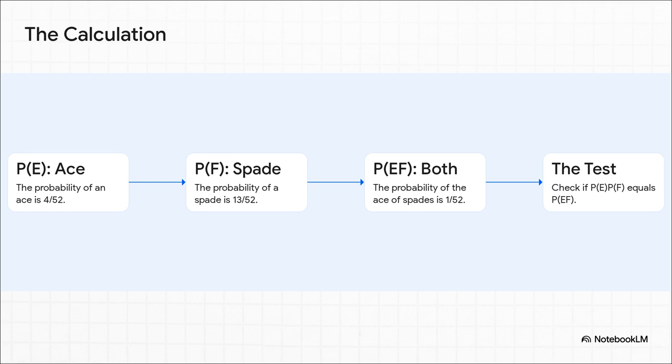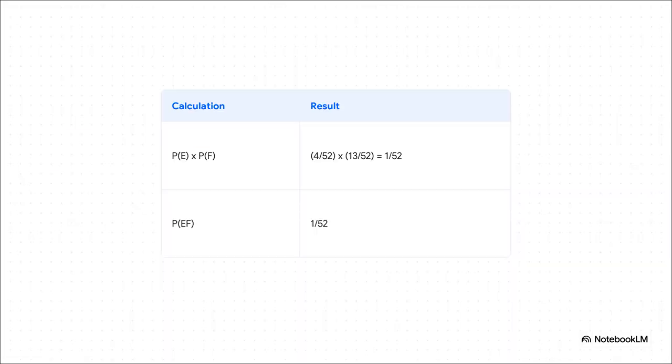Now for the final step, we just need to check if P(E) times P(F) equals P(EF). And look at that. When we multiply them out, 4 over 52 times 13 over 52, that gives us 52 over 2,704, which, if you simplify it down, is exactly 1 over 52. And that is precisely our P(EF). They match. The condition is met, so these events are officially independent. Our gut feeling was right.